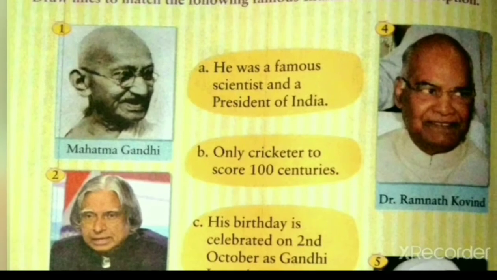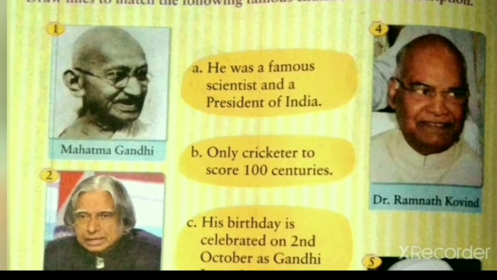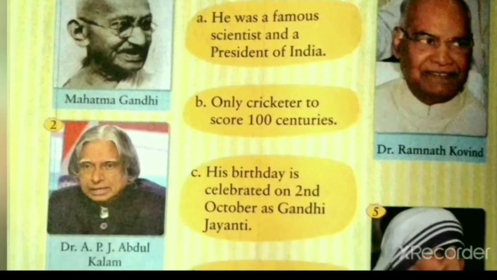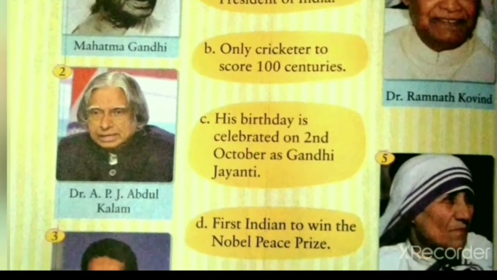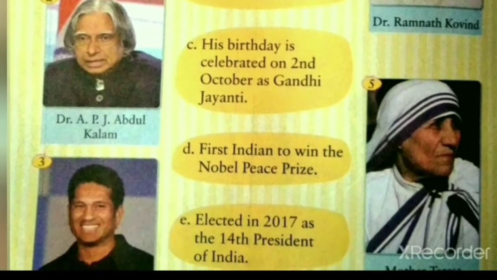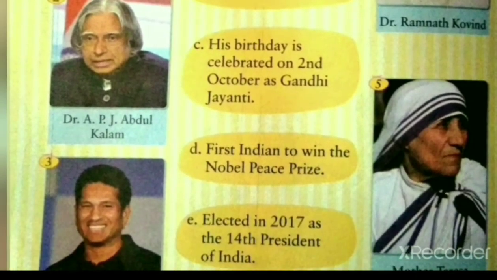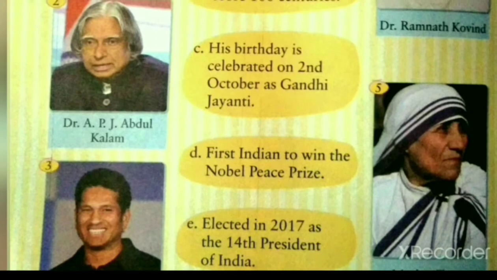Only cricketer to score 100 centuries. Fourth picture is the picture of Dr. Ramnath Kovind. Dr. Ramnath Kovind is an Indian politician. He is the 14th President of India, elected in 2017. We will match 4 Ramnath Kovind with E, elected in 2017 as the 14th President of India.